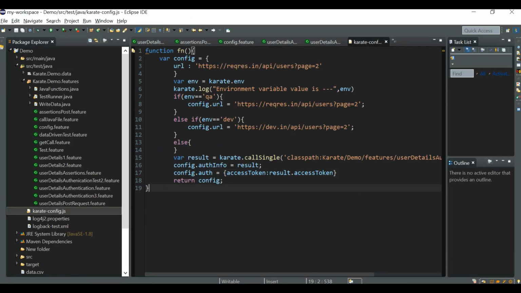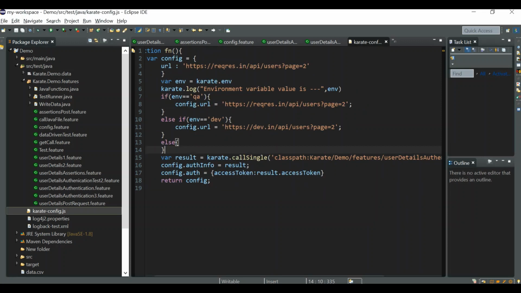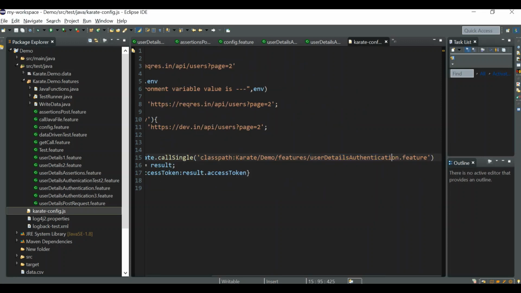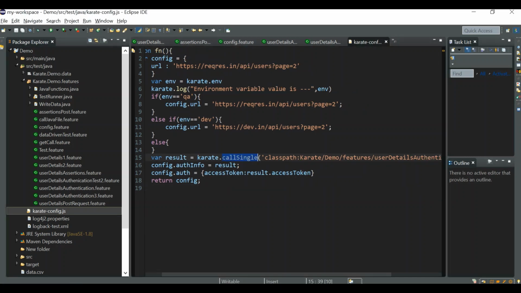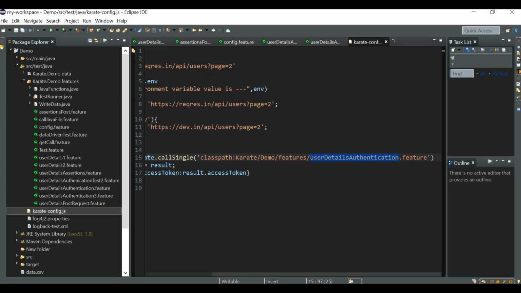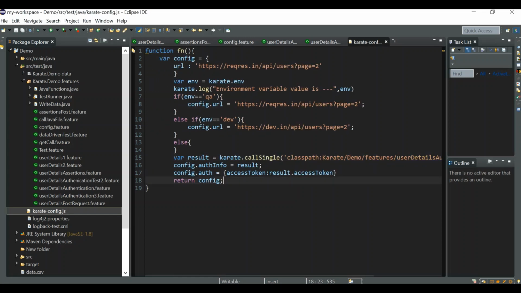And also, if the feature file that you are setting here is accepting any argument, then you can pass the argument in here only by putting a comma. Usually the karate config.js file will be executed before every feature file. But since we use karate.callSingle, this feature file will be executed only once. Hope you are clear about this concept, and we'll see more Karate features in my next video.